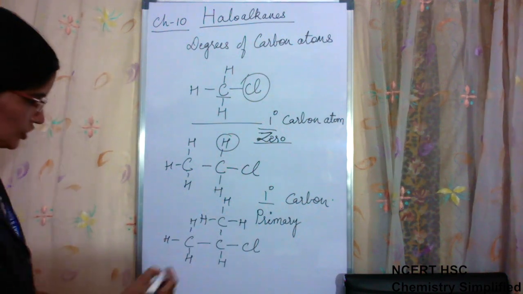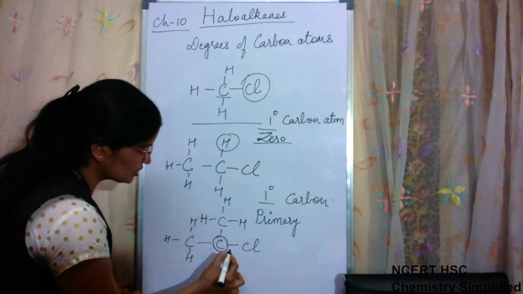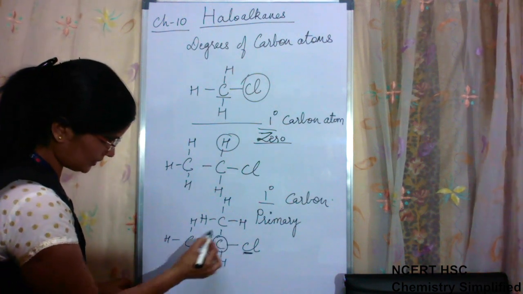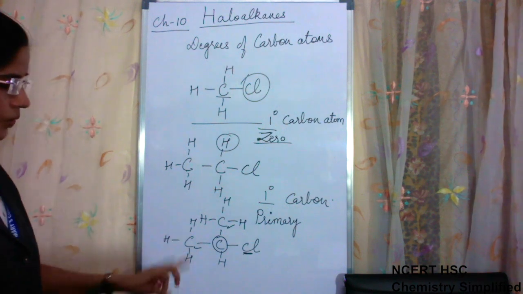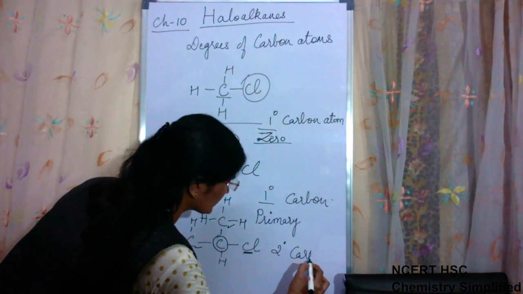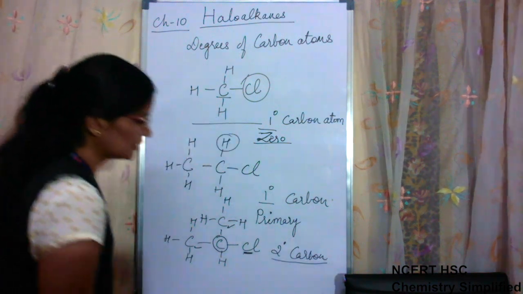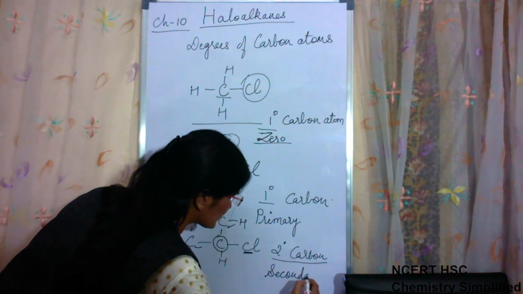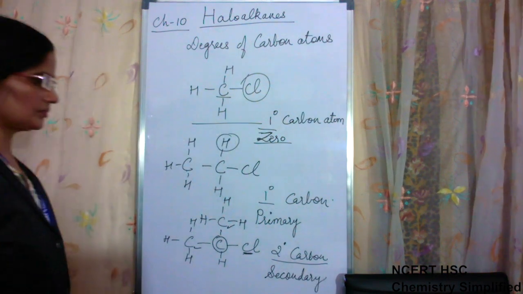If this is the condition, now the carbon atom which bears the halogen is attached to how many carbons? One this, 2 carbon atoms. Hence it is 2 degree carbon, or it is also known as secondary carbon atom.